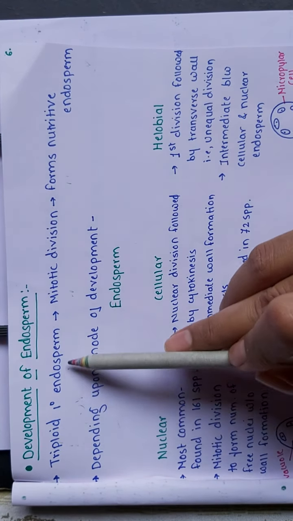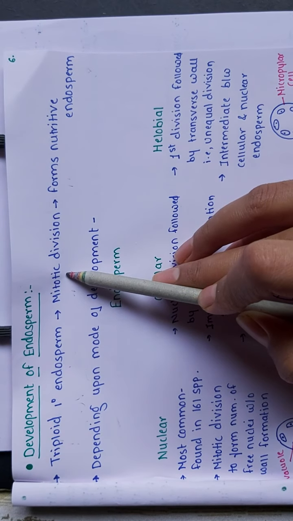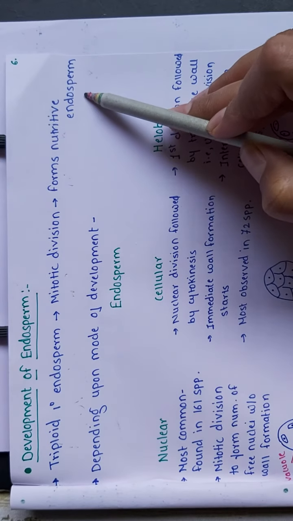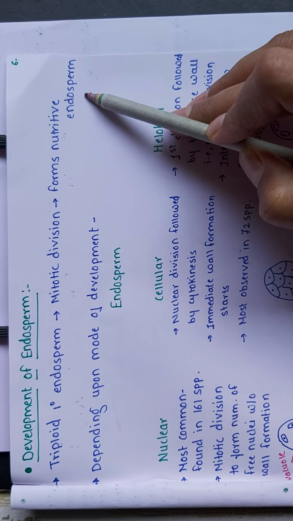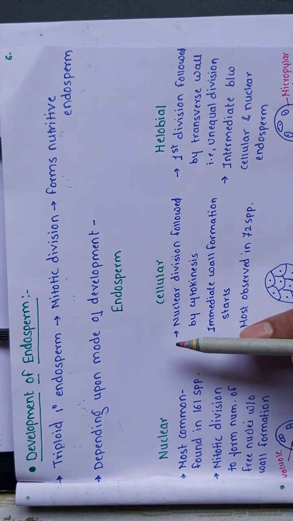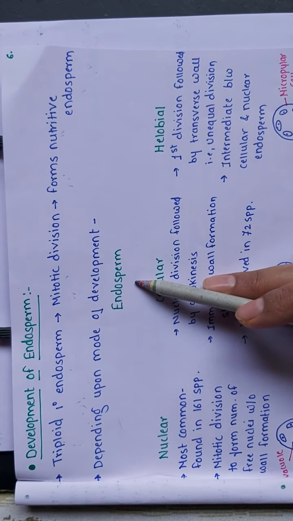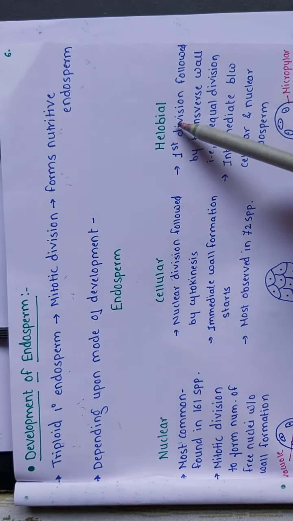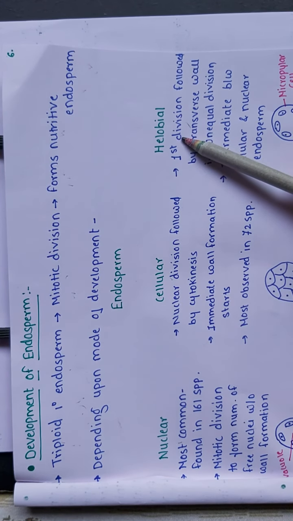Now they have given the modes depending upon the development. So endosperm is divisible into three modes, that is nuclear, cellular, and helobial, right?